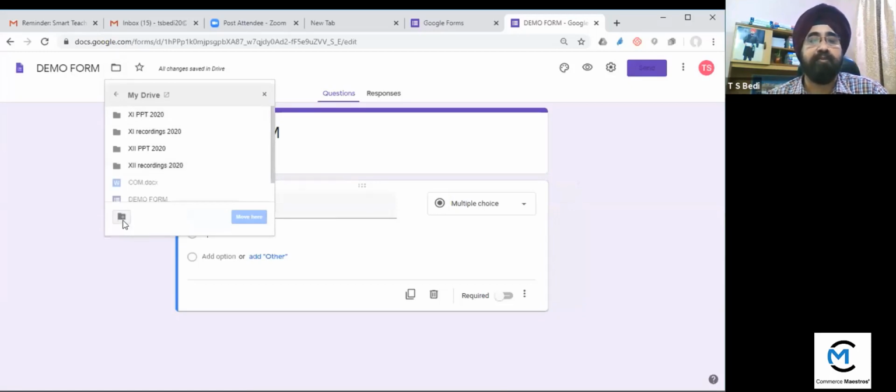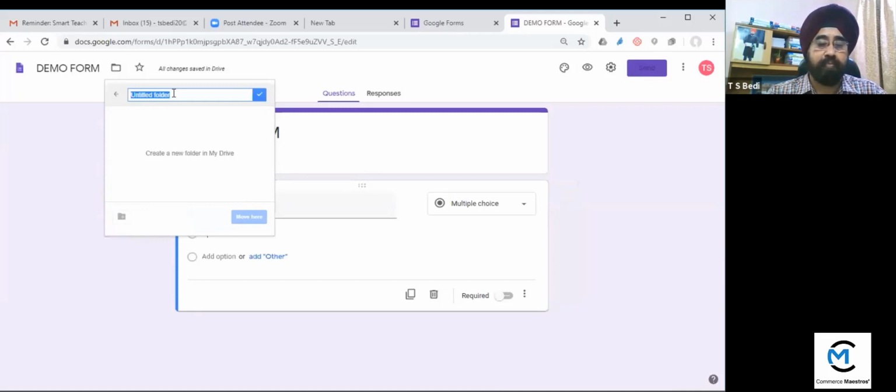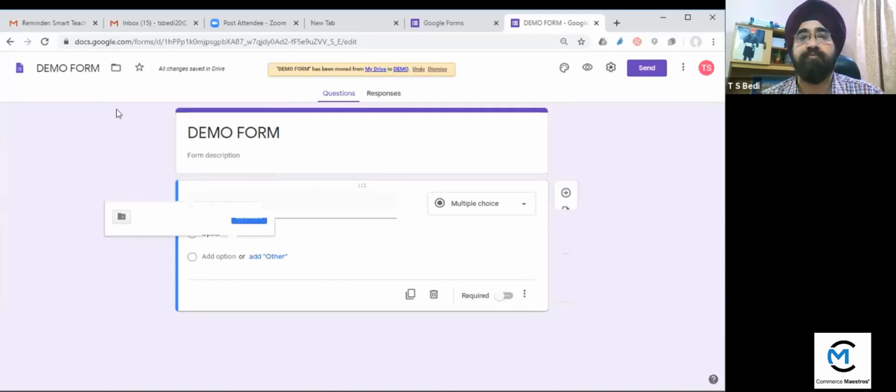I can add a new folder, name it demo, then click on it. Now this demo form will be saved here. Click on the move here box, and this form has been saved to my demo folder. You can see that demo form has been moved from my drive to demo. You can undo this or dismiss it.